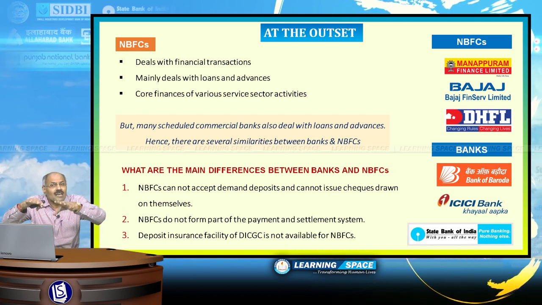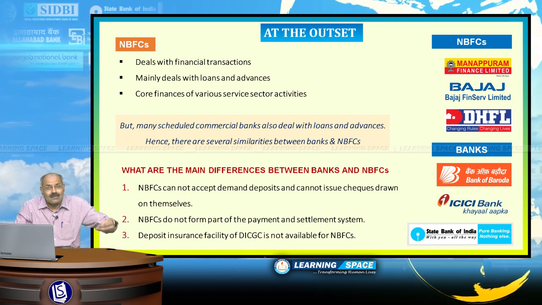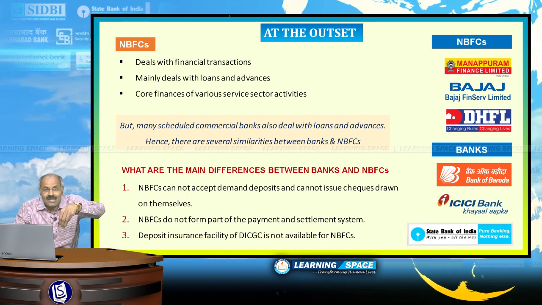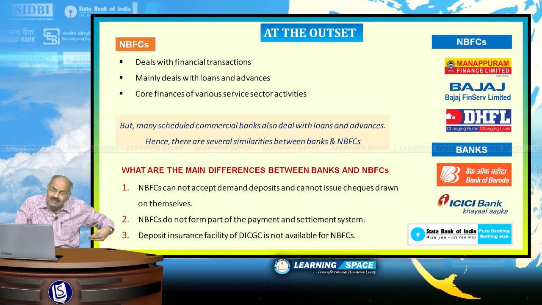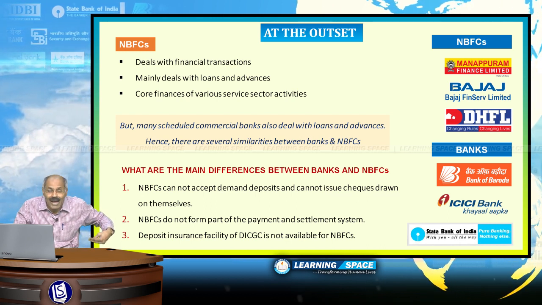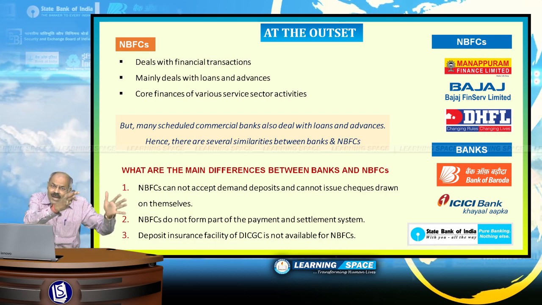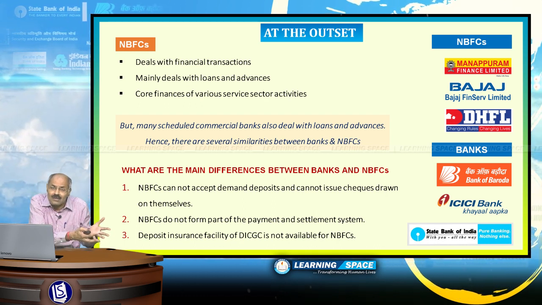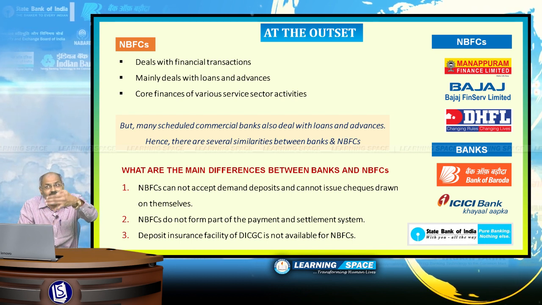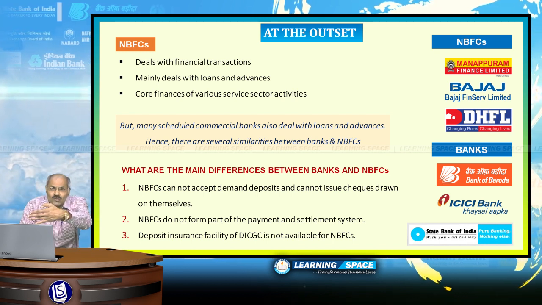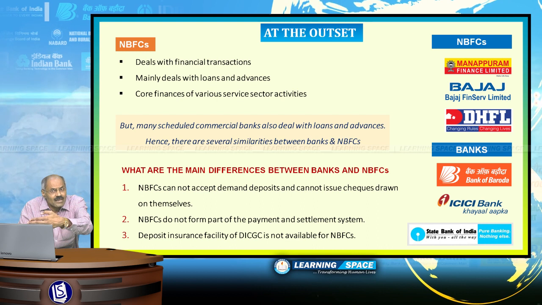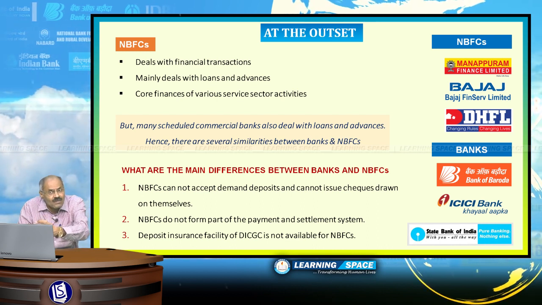So, here what I mean to convey is this: non-banking financial companies undertake activities similar to banks. Whatever banks are doing, these non-banking financial companies are also doing. I have taken 3 examples: Manappuram Finance for gold loans, Bajaj Finserv for vehicle loans, and DHFL for house loans.